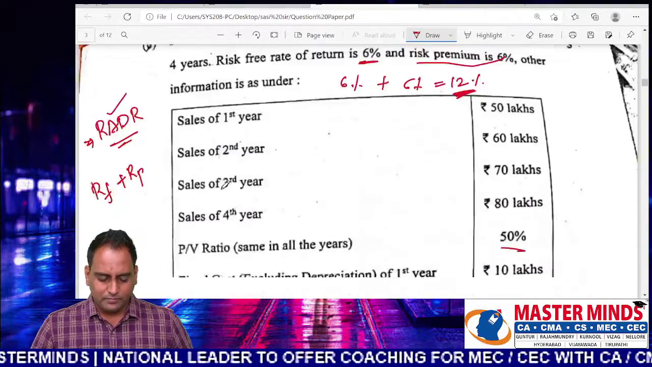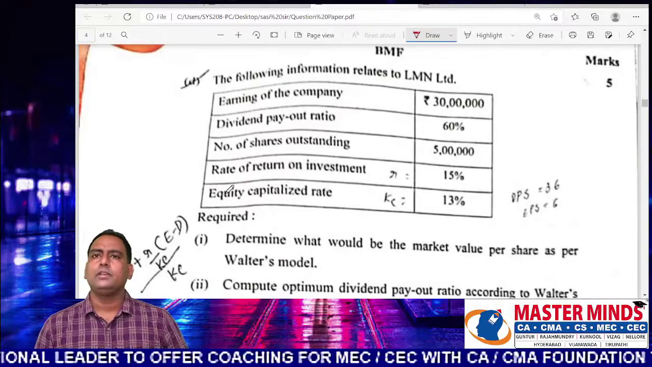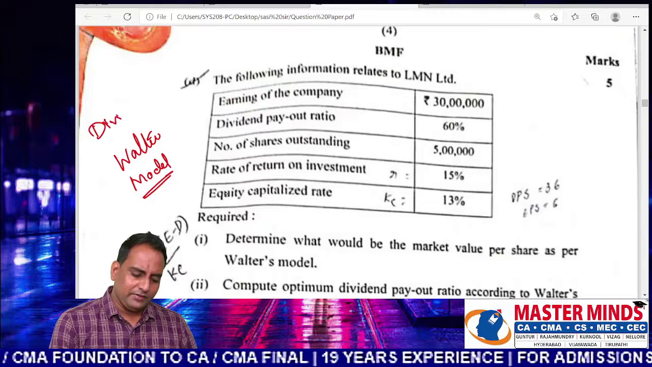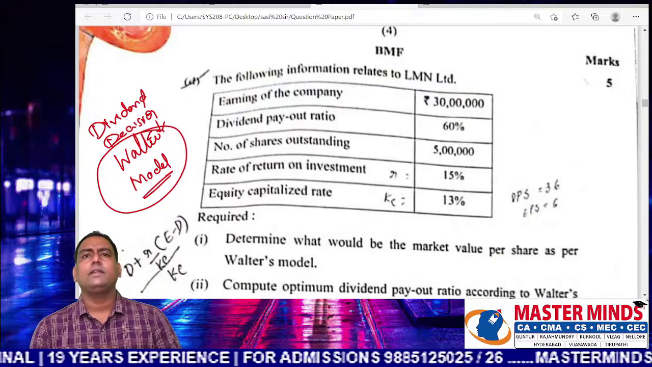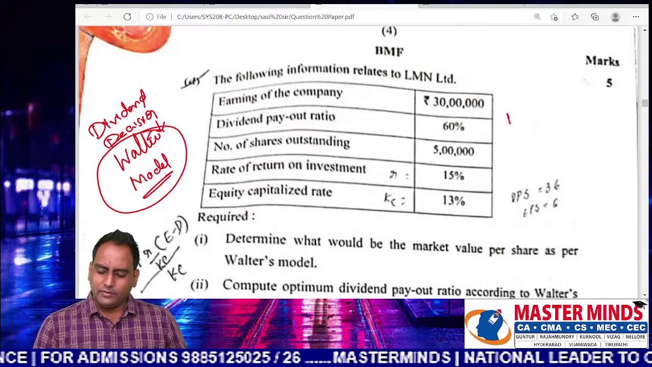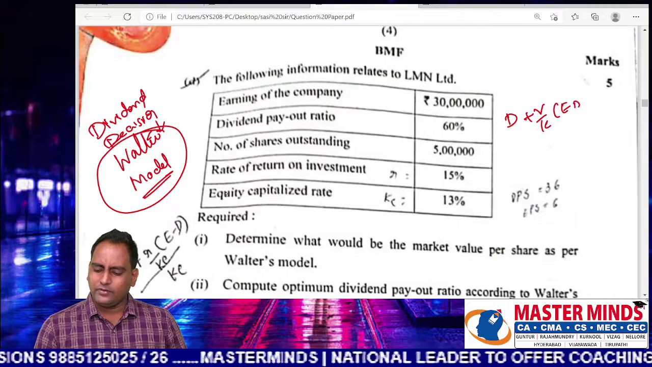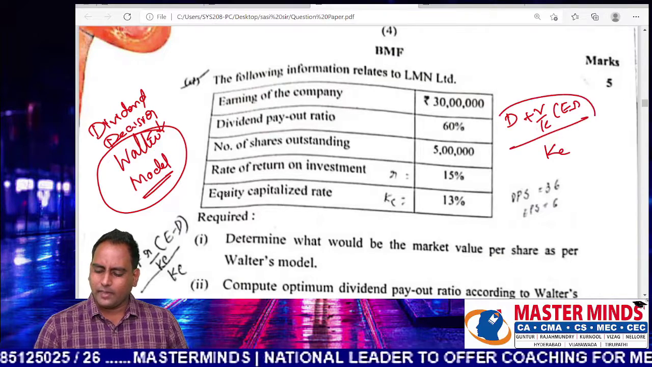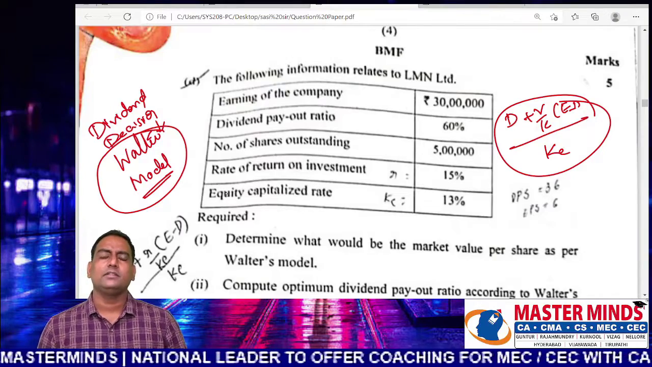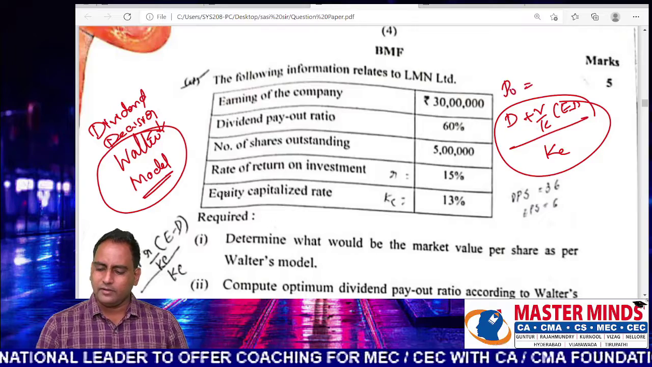This is about C1C and question number 4. This is given from dividend decisions. The concept here is the Walter model. So how to find the fair value of share using Walter? D1 plus R by KE into E minus D divided by KE. Present value of perpetual growing dividends. This is how you are finding the fair value.